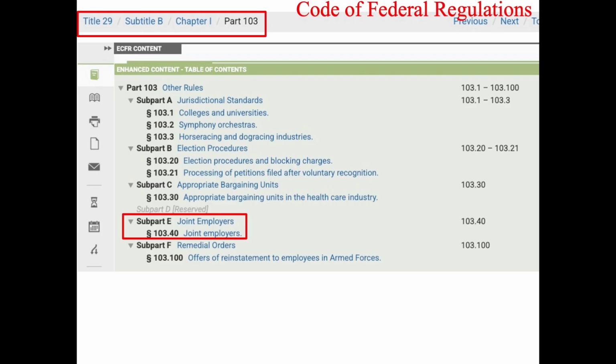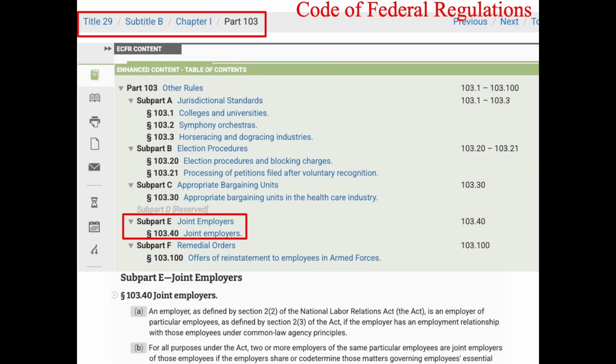Now let's go to that part of the CFR. Title 29 has the labor regulations. Part 103 includes, among other things, a definition of a joint employer. If we click on joint employer, we see the definition of joint employer. The point of this regulation was to get away from the common sense definition so that the many franchisee employees would in effect be employees of the corporate franchisor, even though the franchisor works on intellectual property and hasn't even met the people working at the local retail establishments. So the agency had to edit the CFR to remove the old definition and put in a new one.